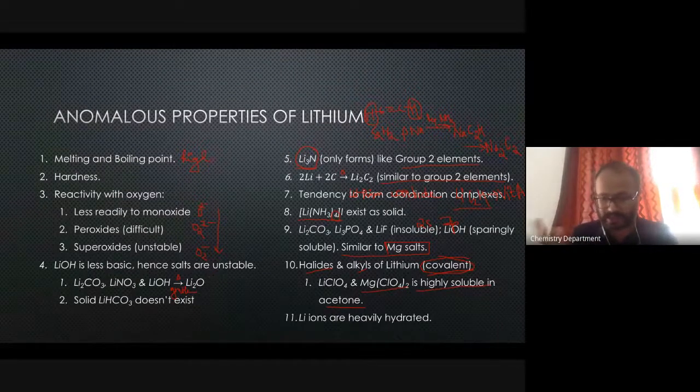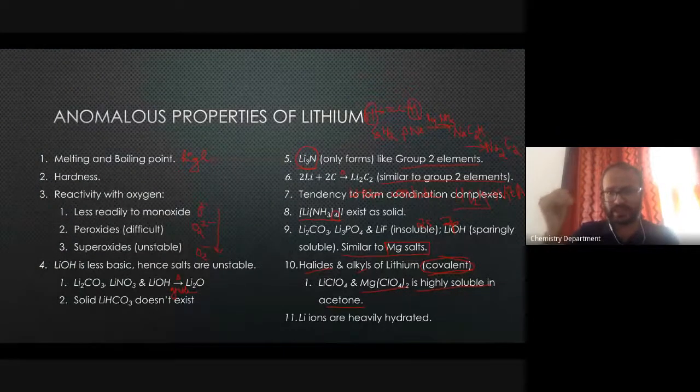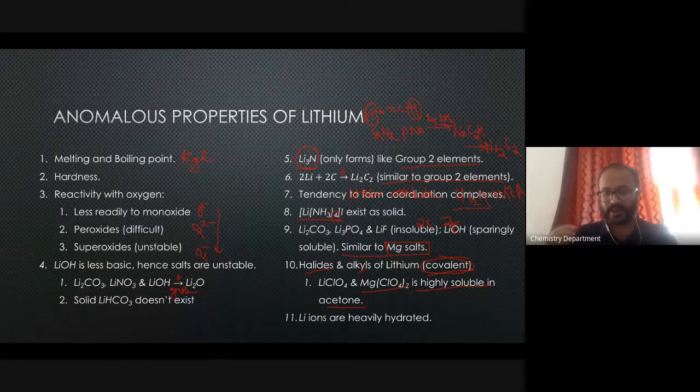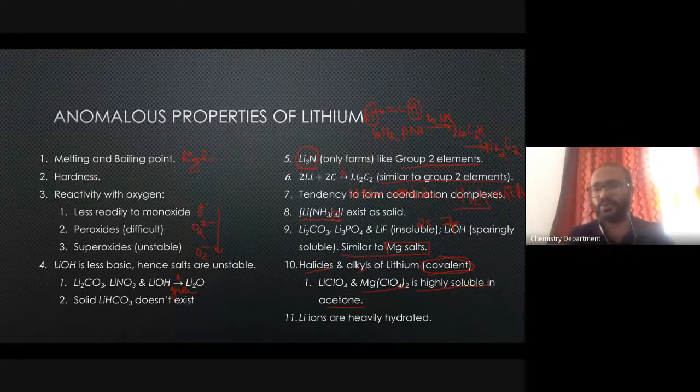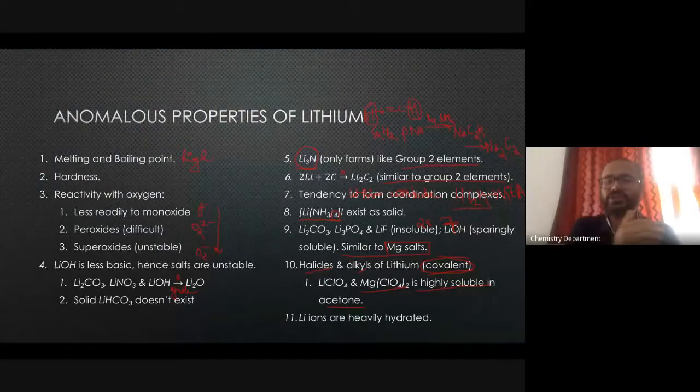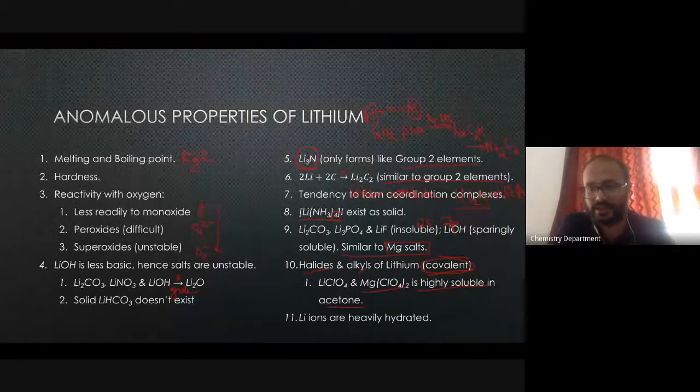Another similarity: if you write down the electronegativity value of every element on the Pauling scale, you will notice that the electronegativity values of diagonally related elements would be the same. I think Hannah has already given that. Electronegativity similarity also is responsible for the diagonal relationship that you observe in these particular elements.